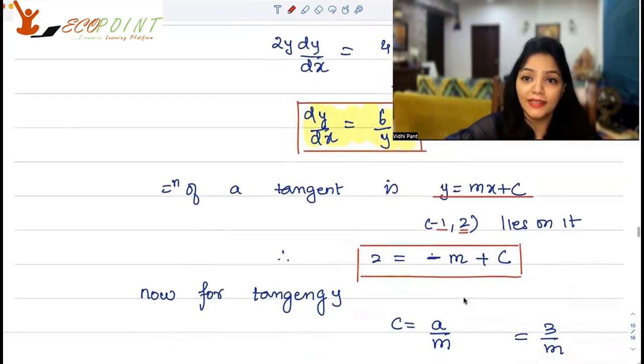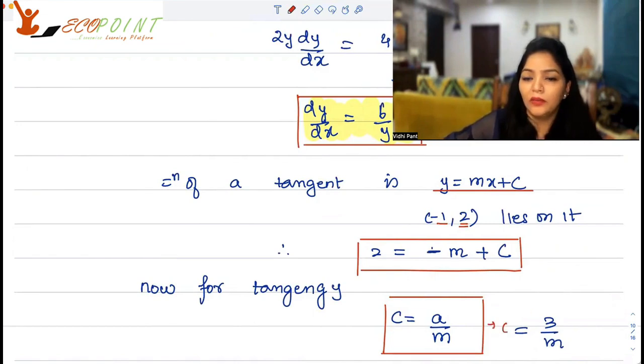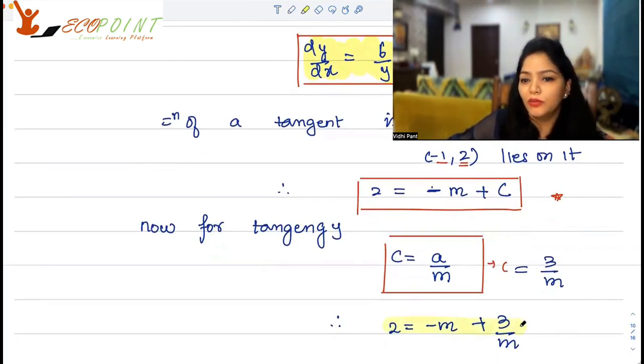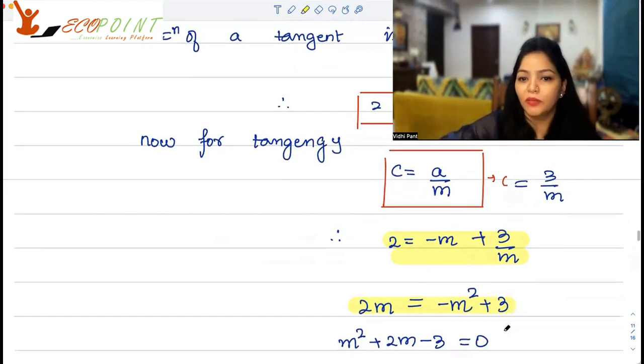Now for tangency, I just mentioned in the beginning, c has to be a upon m, which in our case will be equal to 3 upon m. So c is equal to 3 upon m, and I have this relation. Combining the two, what do I get? I get that 2 is equal to minus m plus 3 upon m. Now taking LCM and solving, you will get 2m is equal to minus m square plus 3. Let me create a quadratic, taking everything to one side: m square plus 2m minus 3 equals to 0.